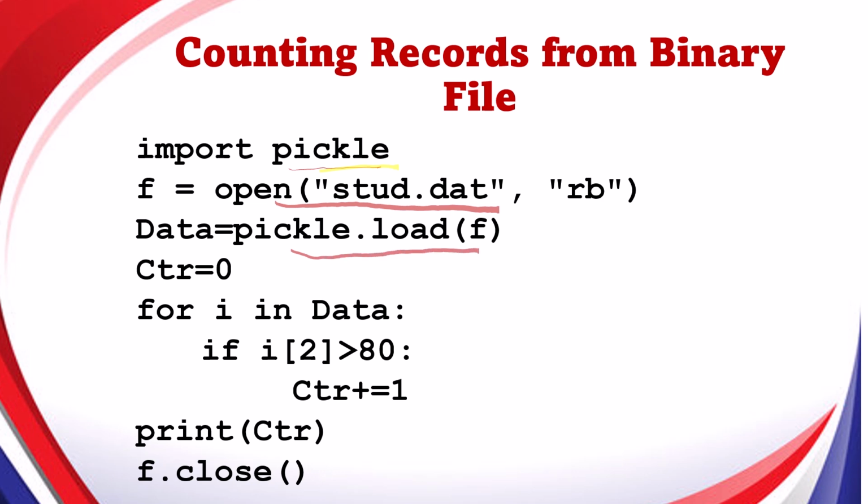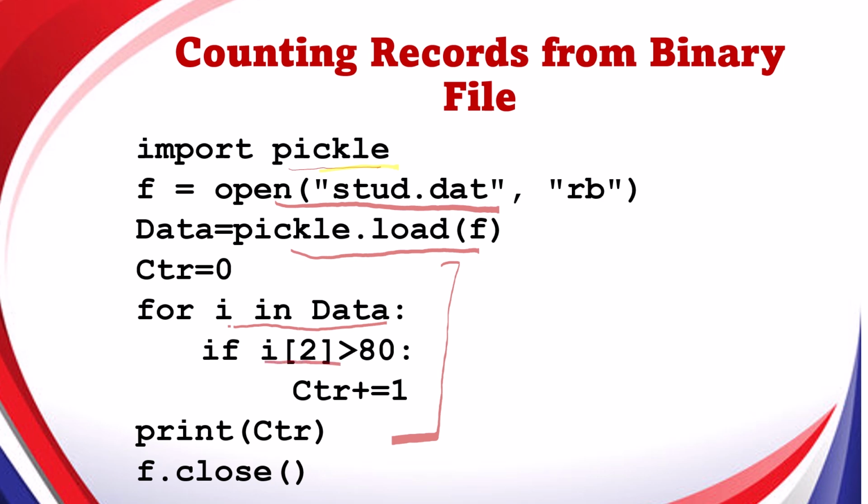This is the logic that will be a bit different. If you have to display the records, then CTR is equal to 0 is not required. Whereas if you have to count the records, then CTR is equal to 0 is required. Another thing, loop will be required, and you can use loop in all your programs in the similar manner.